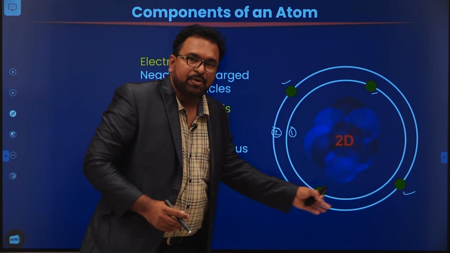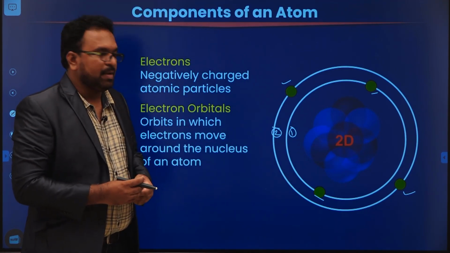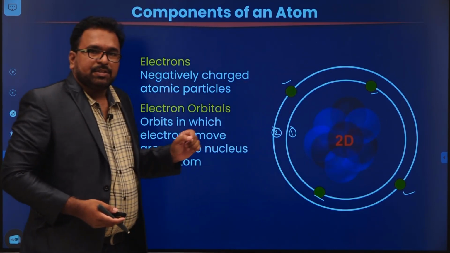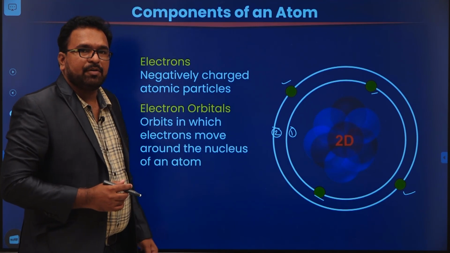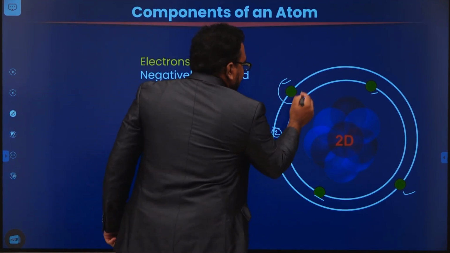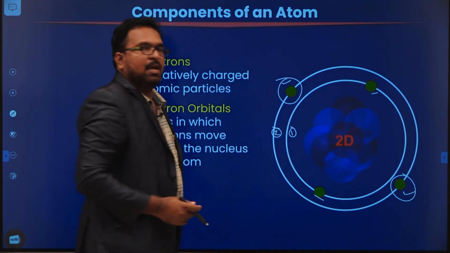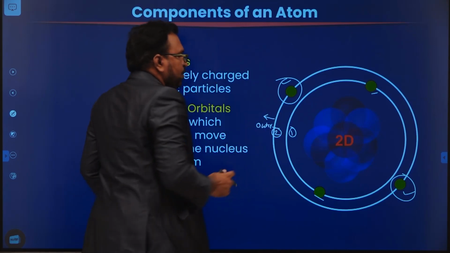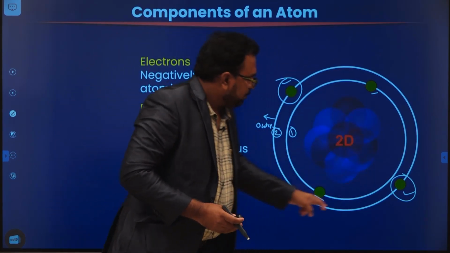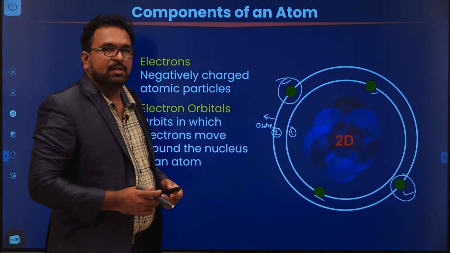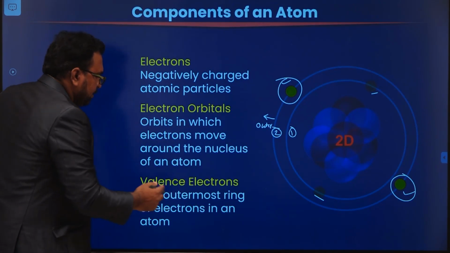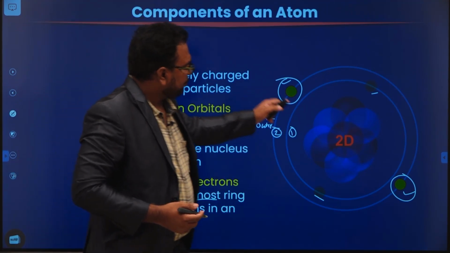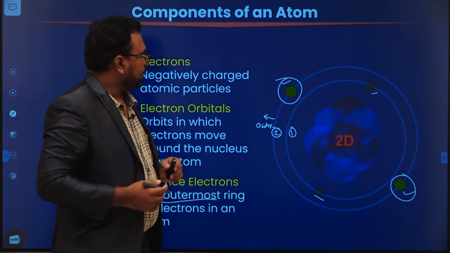Since we are going to study electricity in the coming topics, whether all these electrons will contribute to produce electricity? No. So which electrons produce electricity? The valence electrons, the electrons present in the outermost orbit. This is the outermost orbit. The electrons present in this orbit are responsible for producing current. So the electrons present in the outermost orbit are called valence electrons. So these two are the valence electrons.